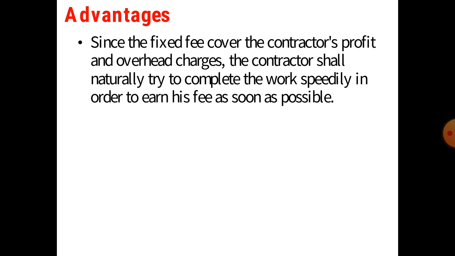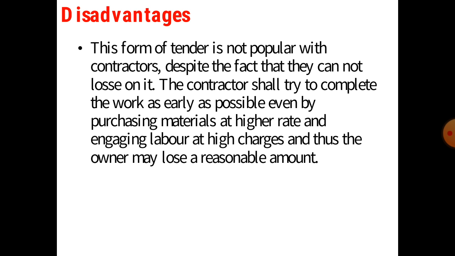So here there are some advantages and disadvantages. Since the fixed fee covers the contractor's profit and overhead charges, the contractor will naturally try to complete the work speedily in order to earn his fee as soon as possible. If the contractor completes a 1 month project in 20 or 25 days, he gets the money as early as possible. So this is one of the benefits of this type of contract.